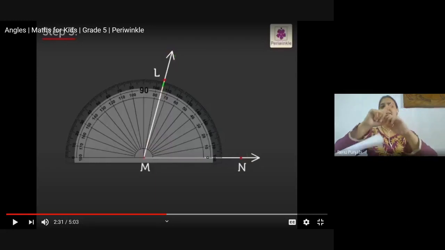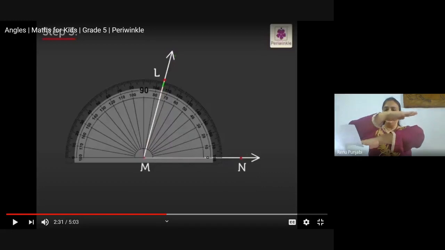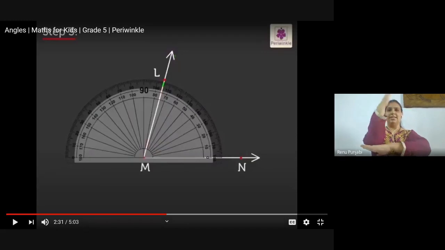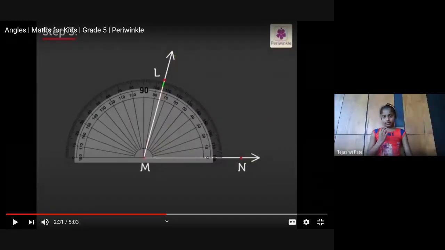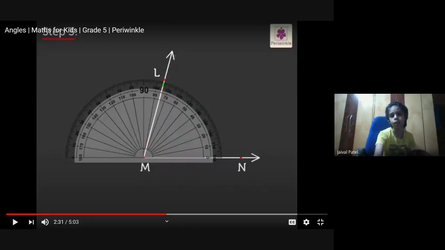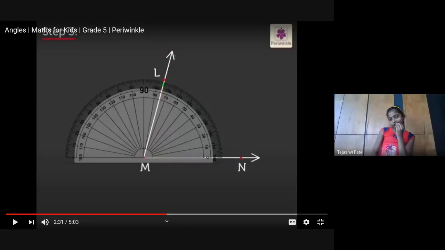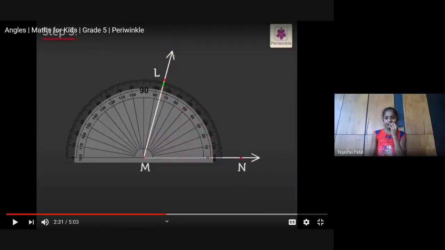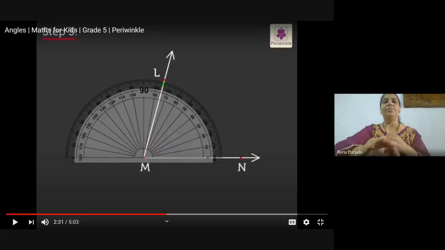Ma'am, when the lines are coming closer, so when I will make here like this, this is which angle? Acute angle. This one is which angle? Right angle. Obtuse angle. Acute angle. Right angle, 90 degrees. Very good. Mute your mics.